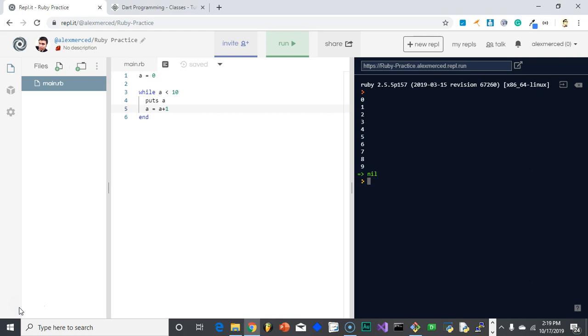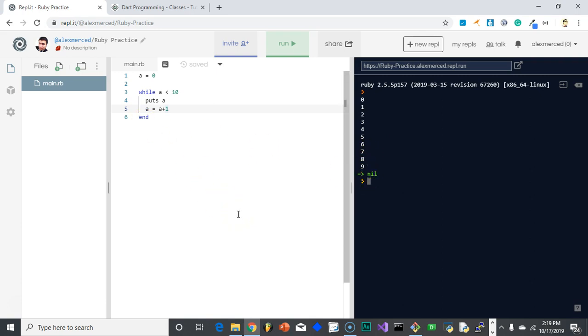Okay, now the reason why that was giving me a problem was because of the increment operator. Apparently, that doesn't seem to work in Ruby. So incrementing and decrementing, you're just going to have to do it the old-fashioned way, which is you take the variable a and say it equals itself plus one. A equals a plus one. So if we do that, then the loop runs the way it's supposed to. Okay, so it goes 0, 1, 2, 3, 4, 5, 6, 7, 8, 9, 10. So that's a while loop.